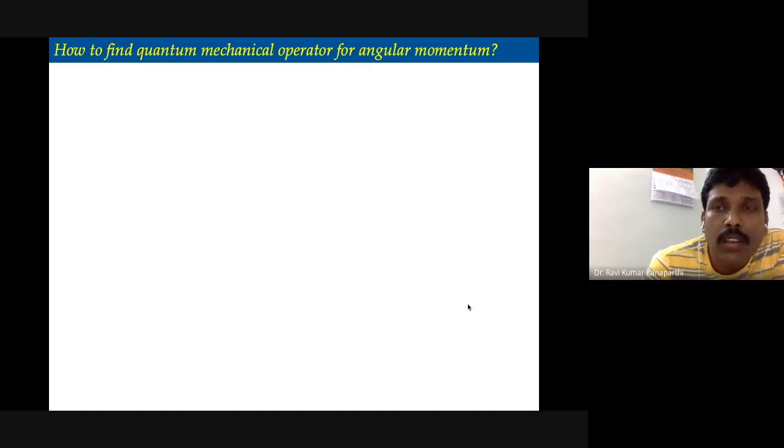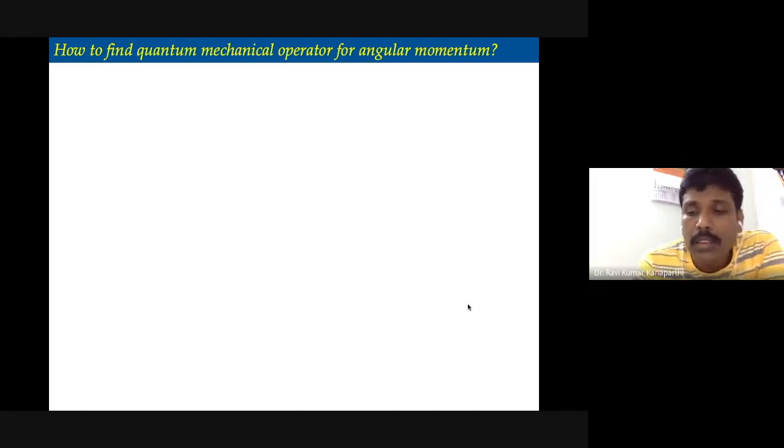Similarly, to find the momentum operator, px, the x component of the linear momentum, has to be replaced with minus i h cross dou upon dou x, which gives you the quantum mechanical operator. The same procedure we are going to follow in this discussion.